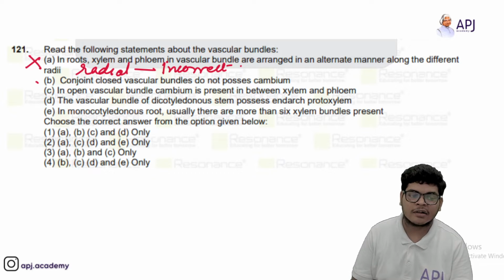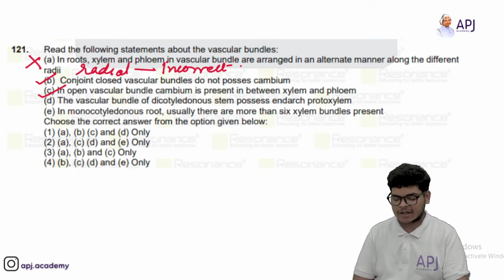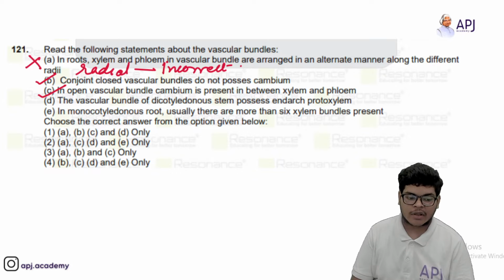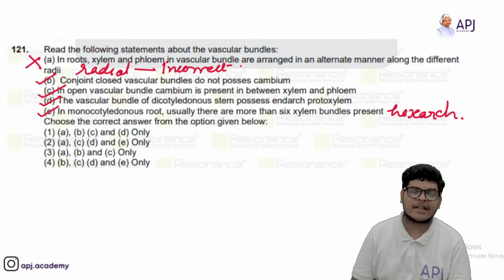Okay. When conjoined closed vascular bundle do not possess cambium. Yes, that is right. In open vascular bundle, cambium is present. Yes. Vascular bundle of dicot stem possess endarch protoxylem. Okay, endarch protoxylem, this is also right. In monocot root, usually there are more than 6 xylem bundles present. So yes, this is polyarch. Okay, so if B, C, D and E are all correct, so answer should be